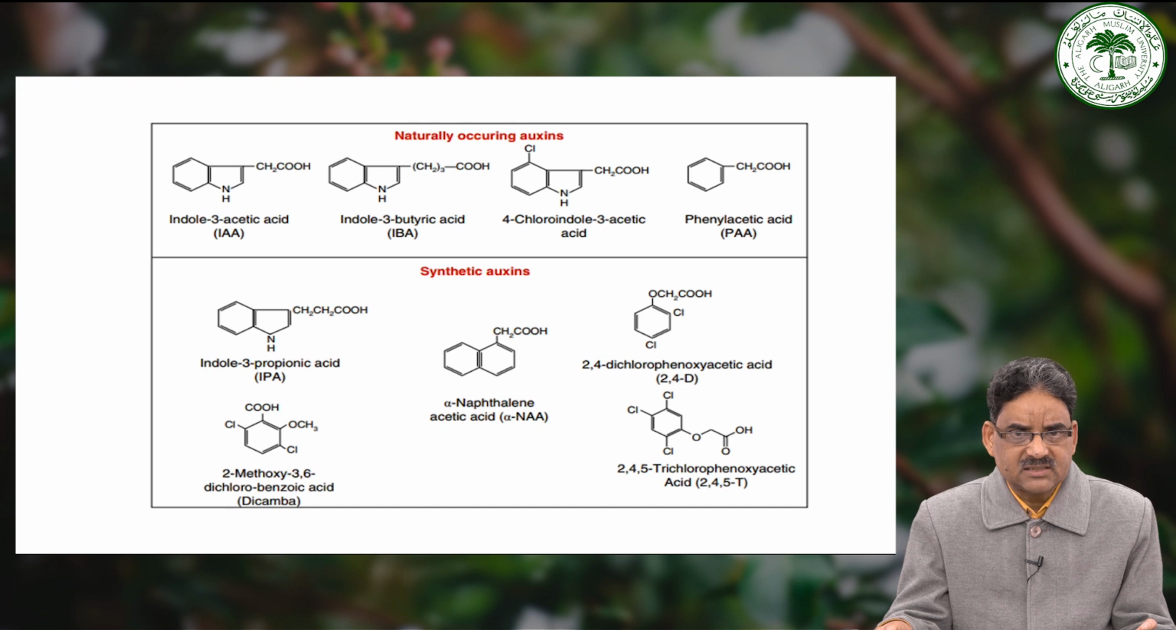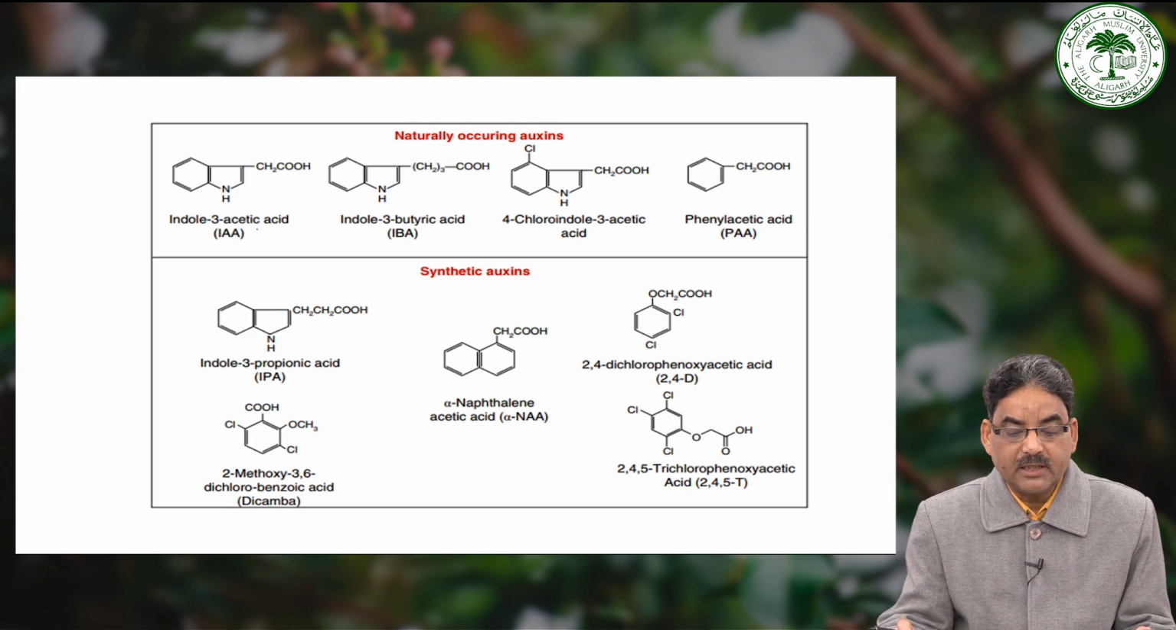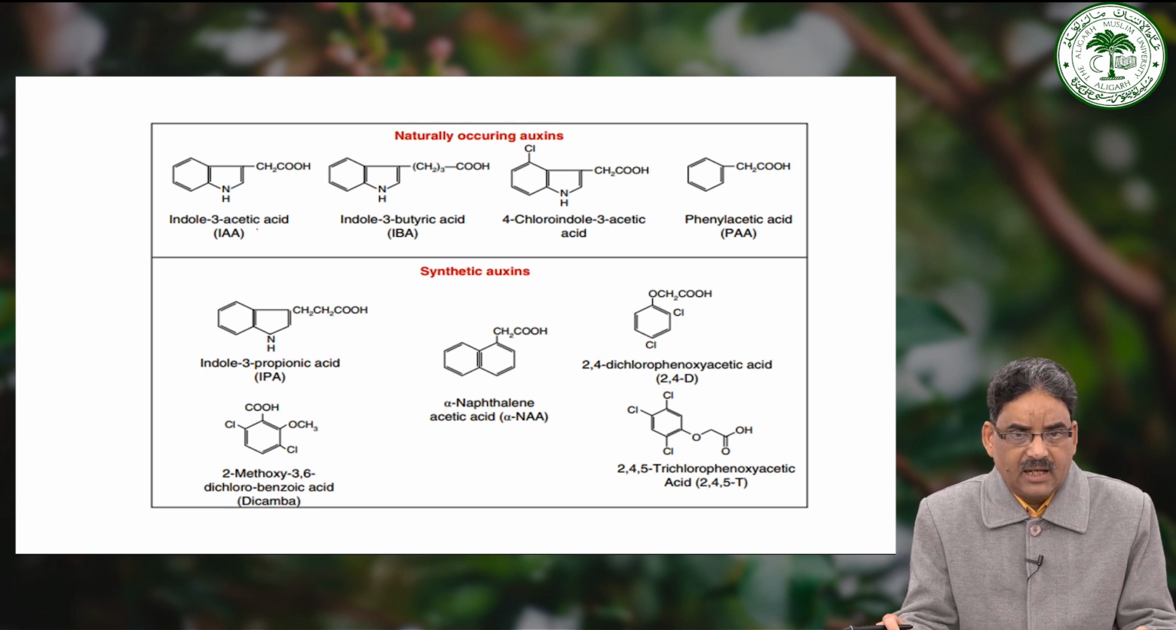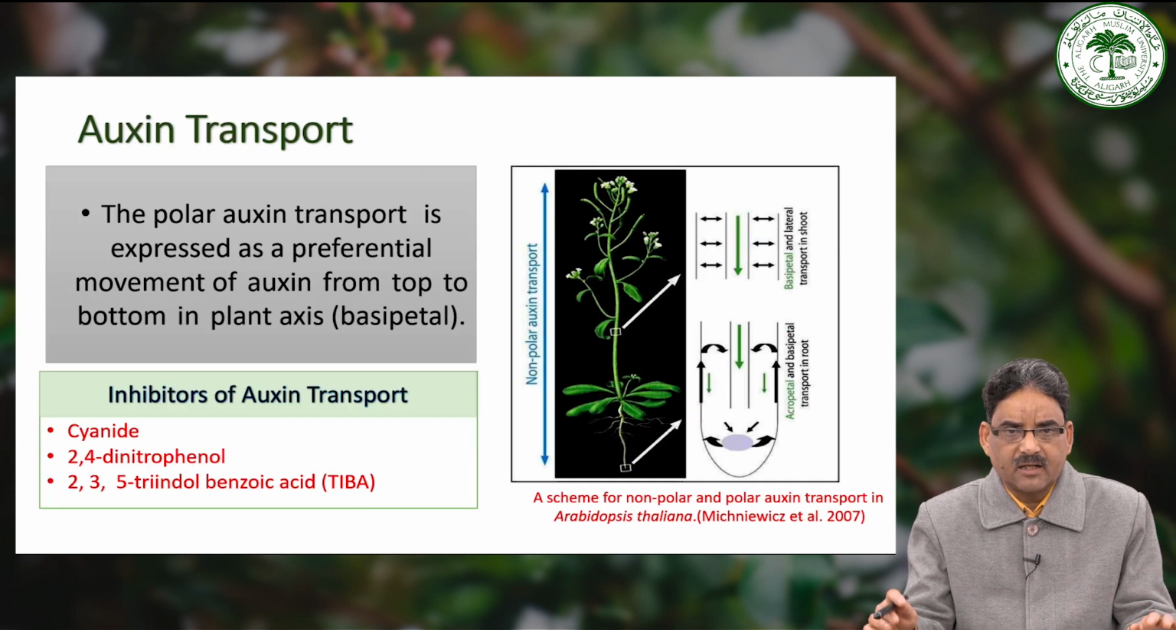Moving ahead, there are several natural auxins such as indole acetic acid, indole 3-butyric acid, phenylacetic acid, 4-chloroindole acetic acid. However, there are several synthetic auxins such as indole 3-propionic acid, alpha-naphthalene acetic acid, 2,4-dichlorophenoxyacetic acid and 2-methoxy-3,6-dichlorobenzoic acid, also called dicamba, which is a herbicide. These belong to the synthetic auxins.